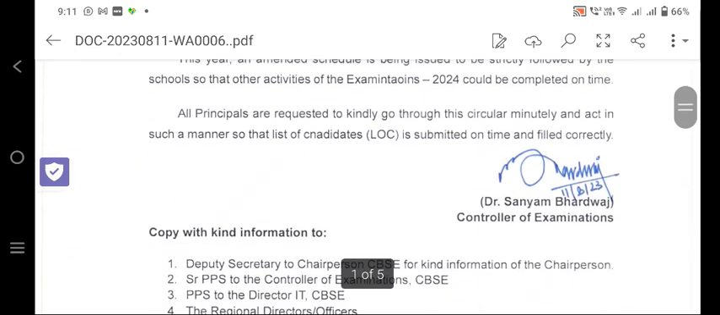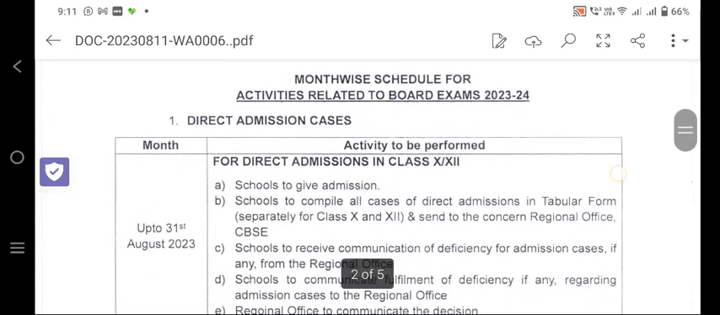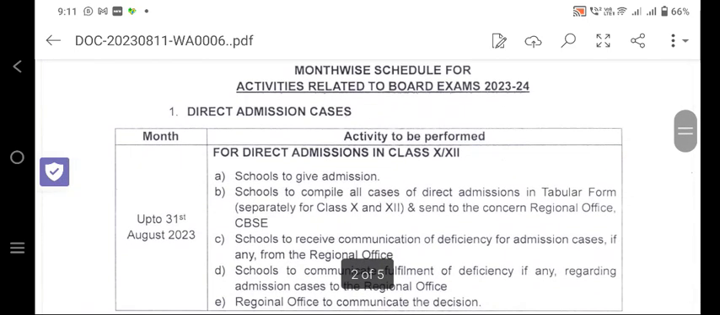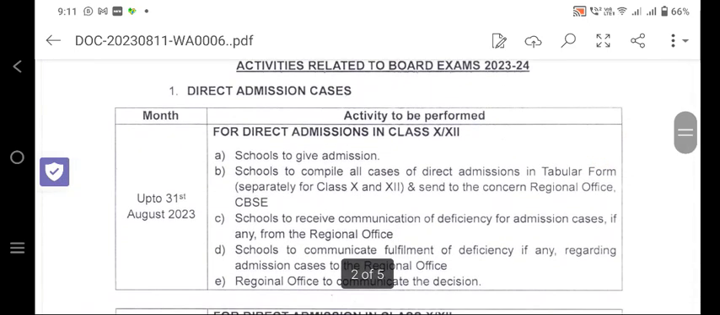So what are the circular and what are those things that CBSE has stated? Here is that direct admission cases. What are the direct admission cases? If a student wants to take admission in class 10 or 12 due to some issues, they can take the direct admission in class 10 and 12, and it will be up to 31st August 2023.